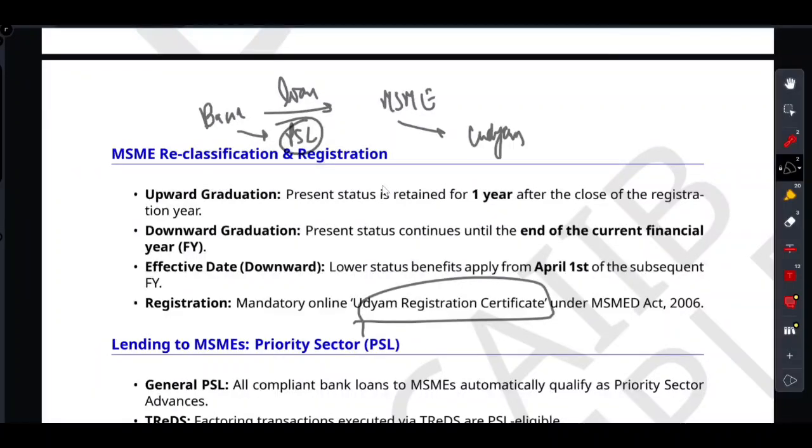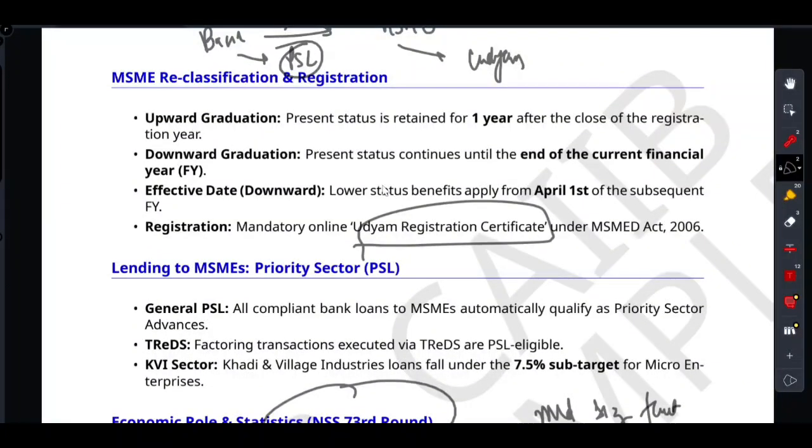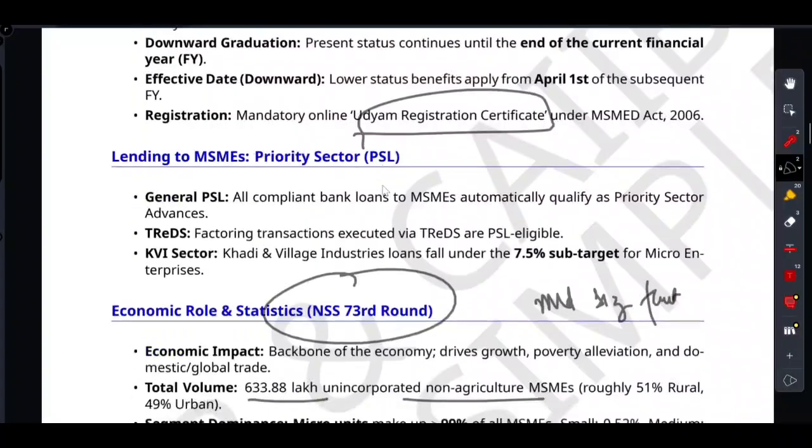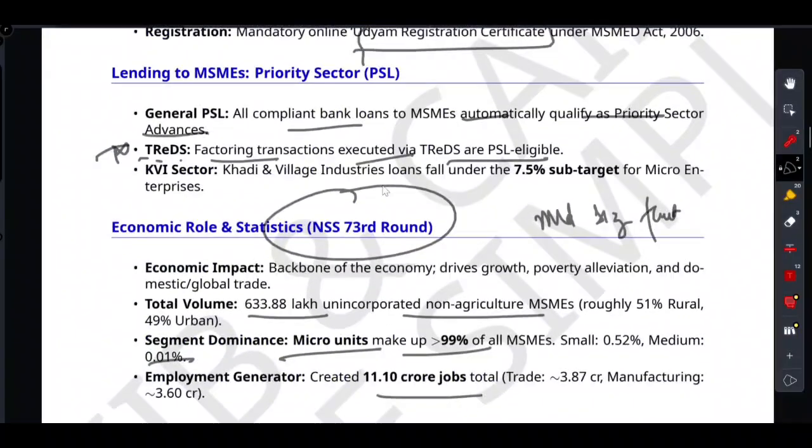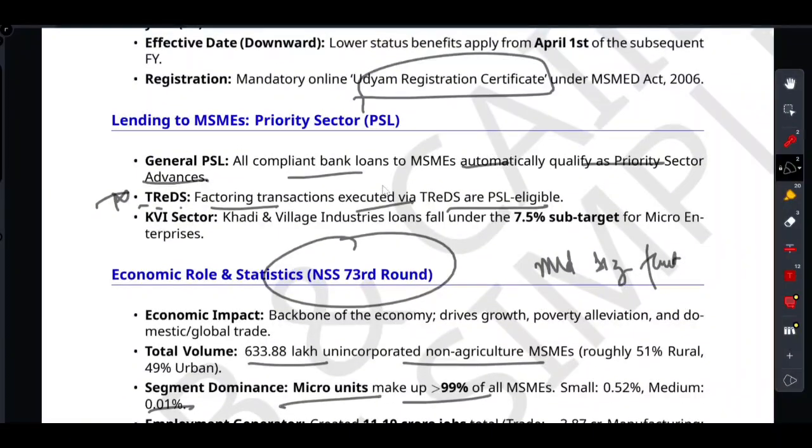Even factoring transactions done through the TReDS platform count toward this. Any kind of factoring transaction you do through TReDS, trade receivable discounting system, is PSL eligible, and this is a very important point to note. And if the bank lends to the Khadi and Village Industry sector, it perfectly hits their 7.5% sub-target for the micro enterprise. So lending to the KVI sector already falls under the 7.5% sub-target for micro enterprise.